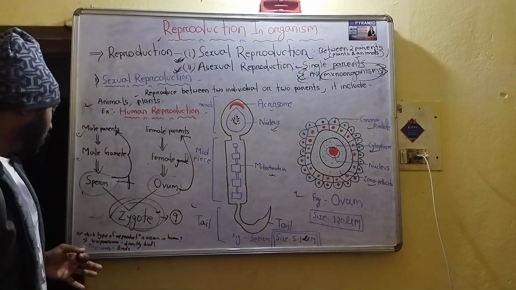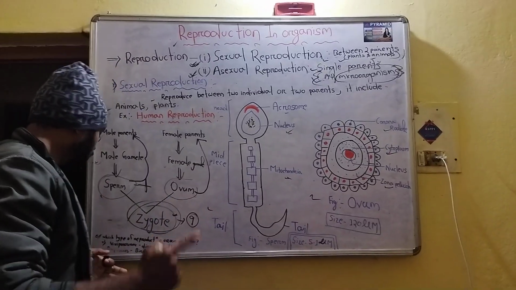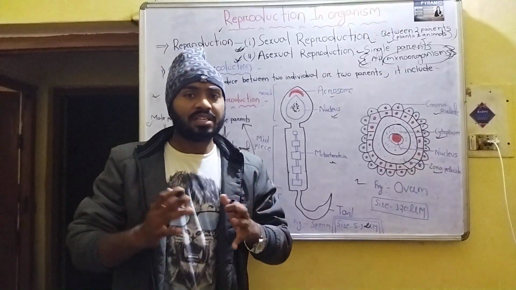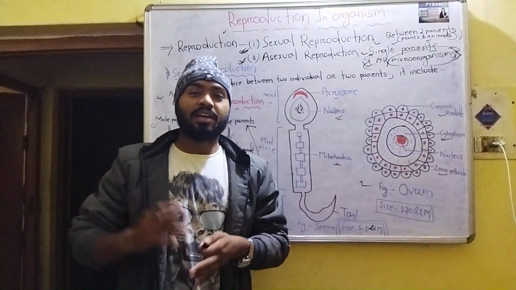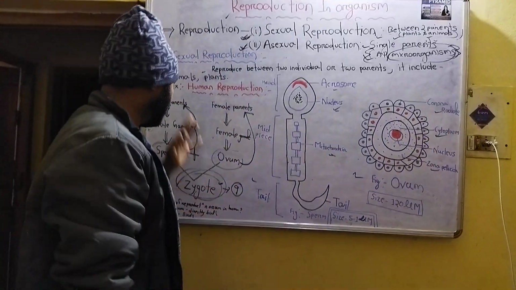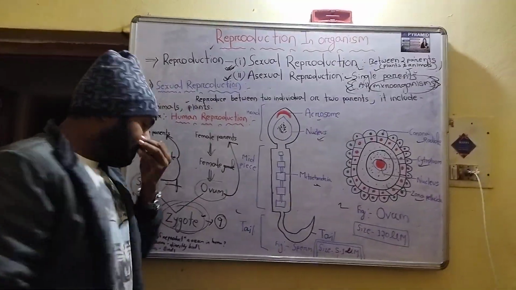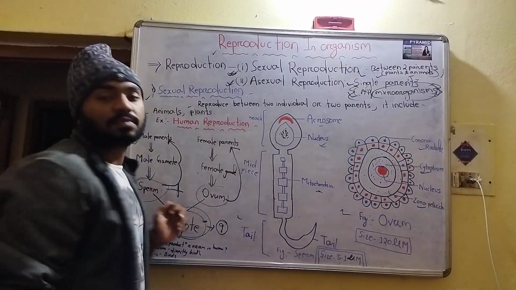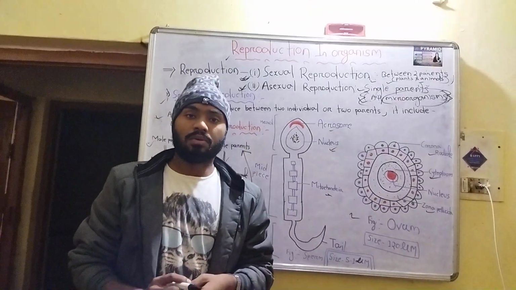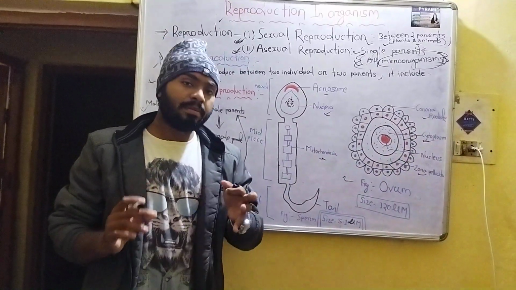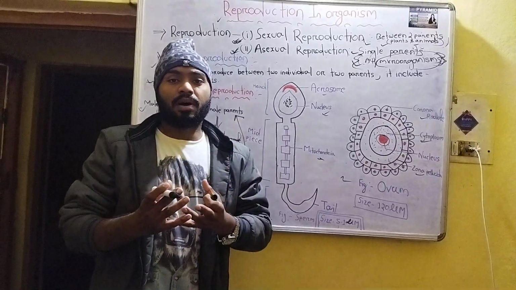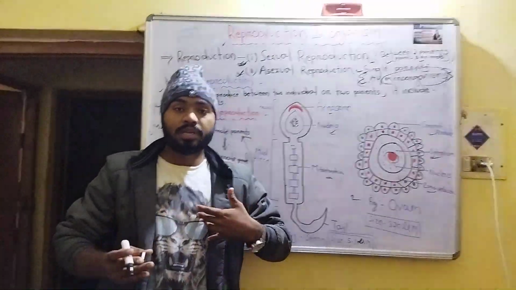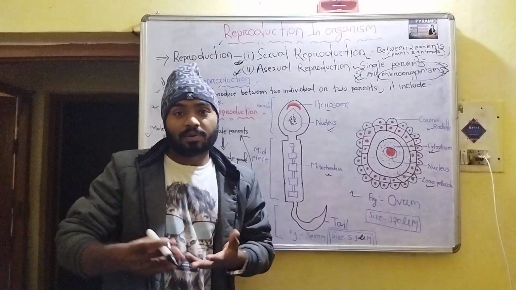Here one question arises for you: which type of reproduction occurs in the human body? This type of question comes in your exam. So, which type of reproduction occurs in the human body? That is viviparous, or sexual reproduction. Viviparous means an organism is born directly from the mother's body. For example, you guys were born directly from the mother's body.